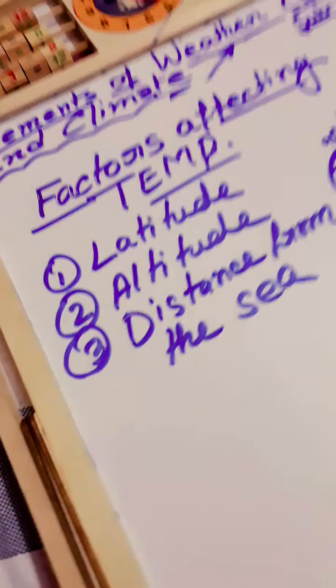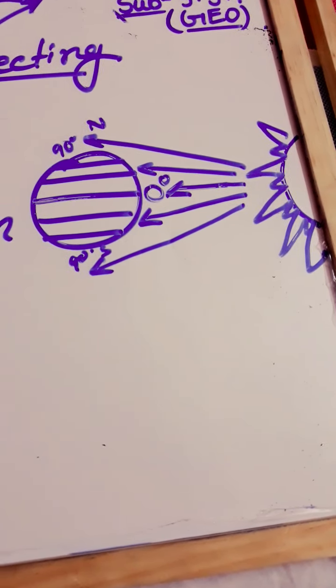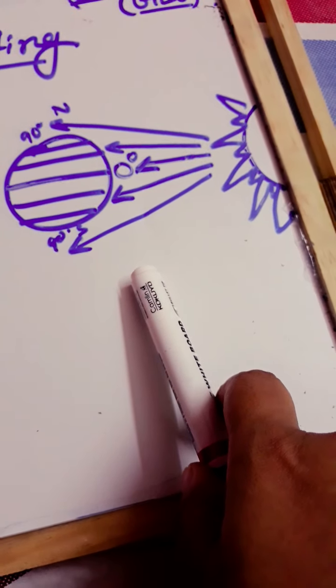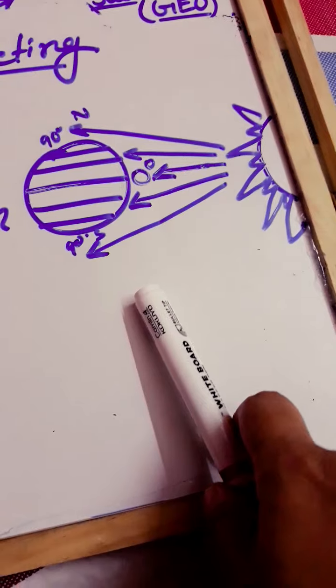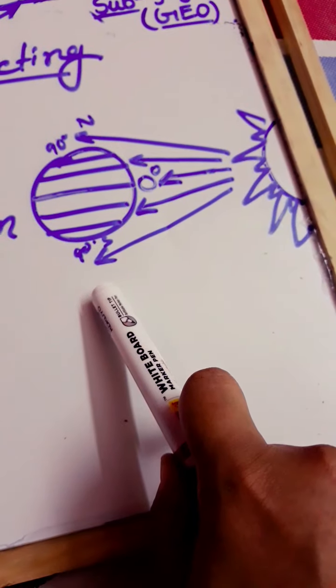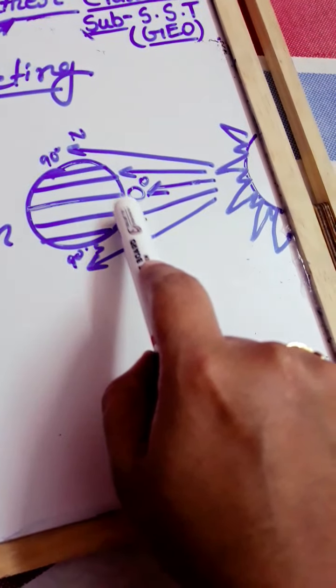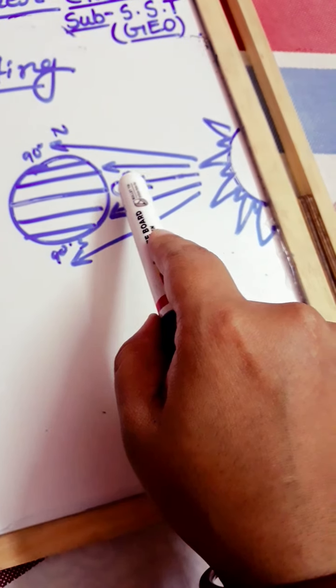For knowing this, we have to explain this diagram, and you are very much familiar with this diagram. I have discussed it again and again. You know that the sun's rays strike the surface of the earth at different angles from the equator to the poles. From the equator, that is 0 degrees, to the poles, that means 90 degrees north or 90 degrees south. In the equatorial region, the equator is the biggest latitude, you know. So the equatorial region receives the sunlight in a direct manner. But in the polar region, it falls in a very slanting manner, extremely slanting.